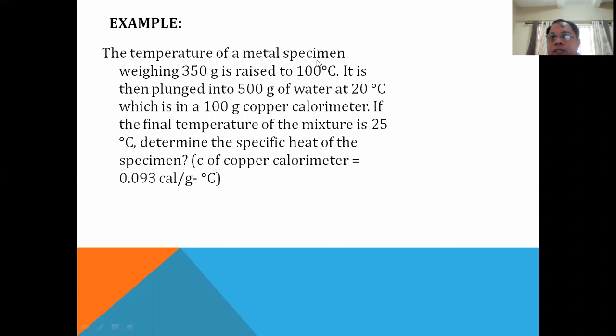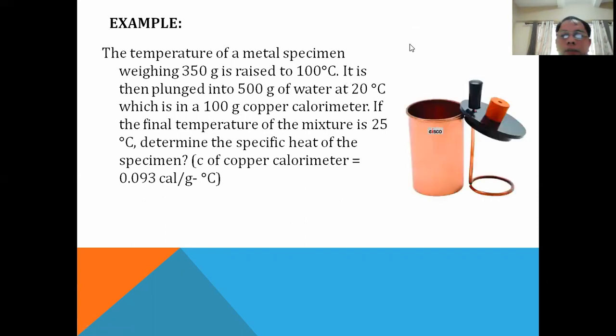It was just called a metal specimen. So is it iron? Is it copper? What is that metal? We do not know. So that's what we want to determine. We want to determine the specific heat of the metal specimen. So again, the idea here of finding the specific heat of the metal specimen is to use the method of mixture.